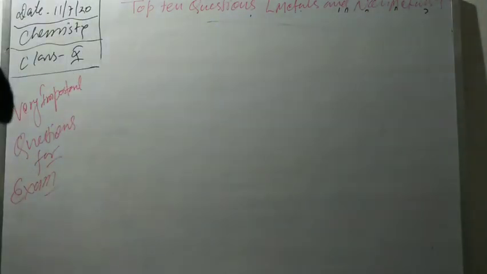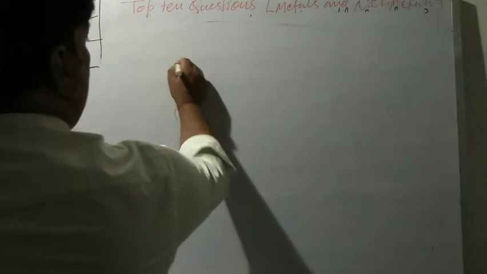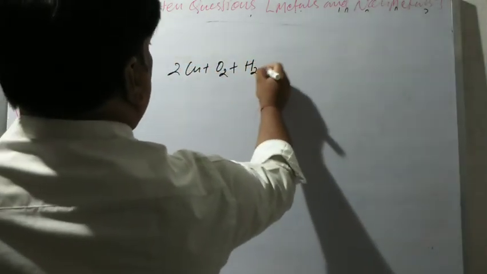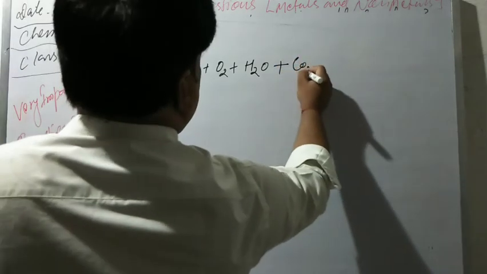And apart from these questions, you can write corrosion of copper. What happens if copper reacts with oxygen in the presence of water plus carbon dioxide?